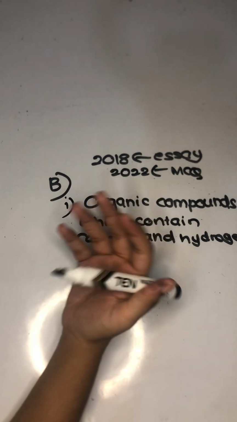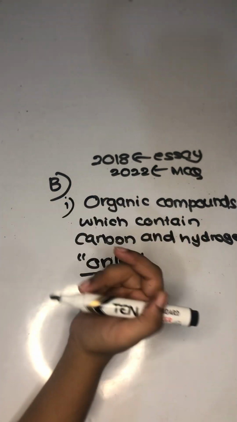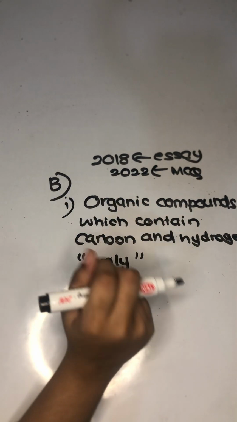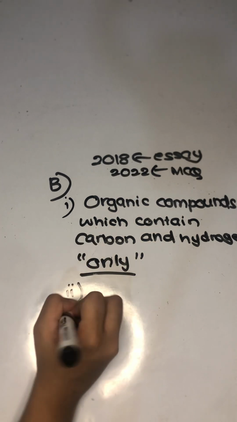You can allocate marks by looking at the past paper to see how they have allocated them. I'm just going to neglect the marks at the moment, because what matters is that you know the answer.